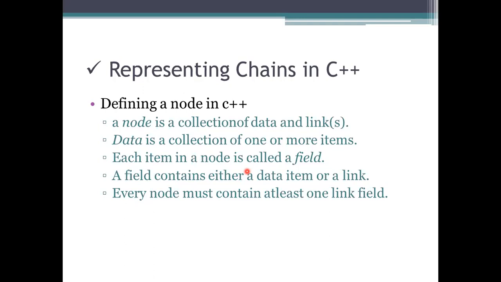And if it is possible, the predecessor has to be known there, that is, the previous and then the next have to be specified here. That's why every node must contain at least one link field for processing.